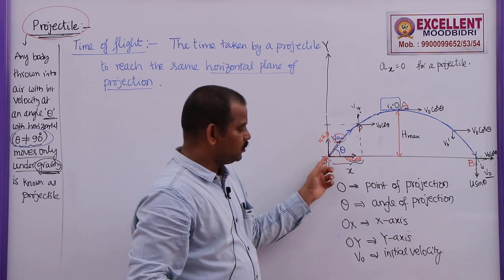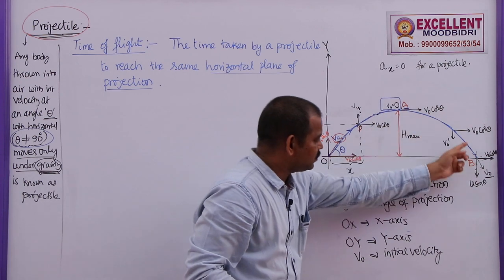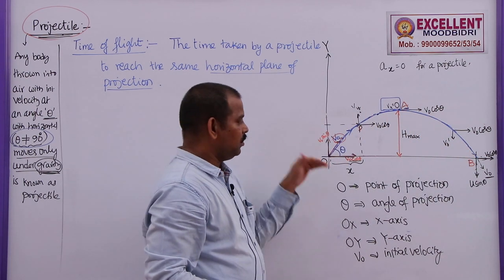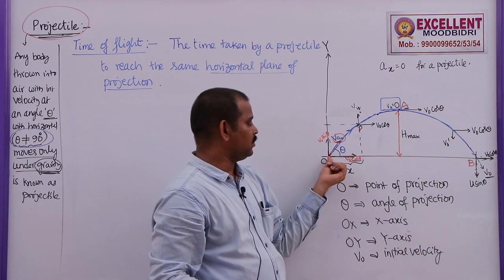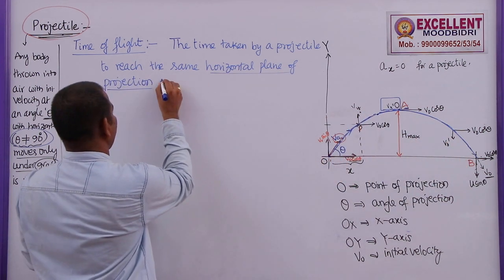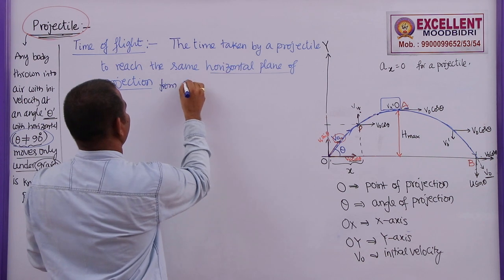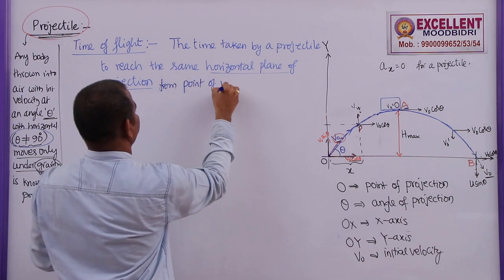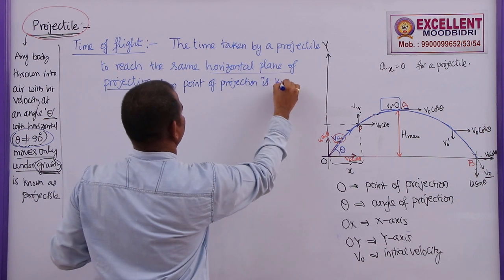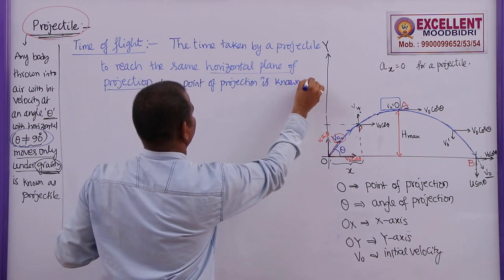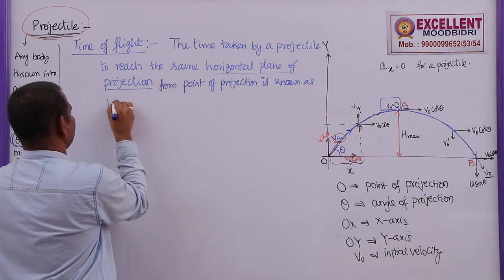Let us say if it is thrown from the ground, it will reach the ground only. Then what we can say, the time taken by a projectile to reach the ground from the point of projection is known as time of flight.